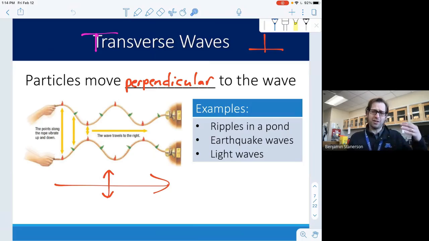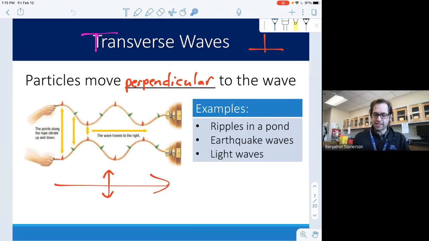We have to review a few terms just so we know we're all talking about the same thing. A transverse wave is a wave that we often think of. It's the wave that moves up and down like a string, or an ocean wave or water wave. It's that wave that's repeating that up and down pattern where the particles are vibrating up and down and the motion is moving left to right.